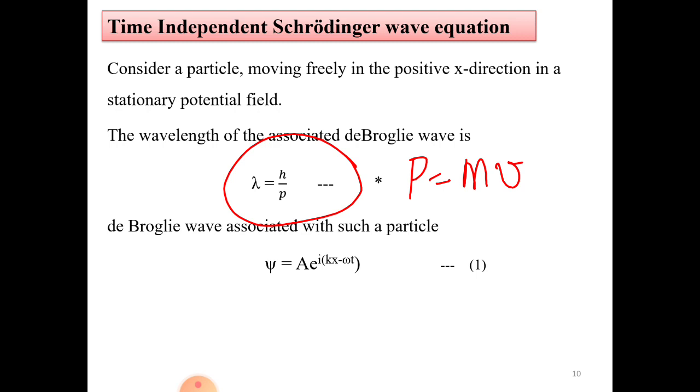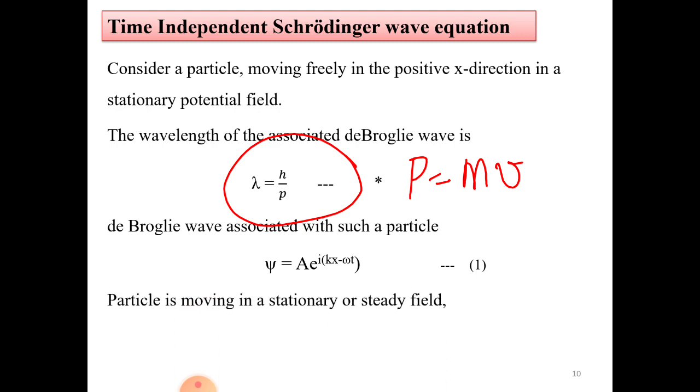Another way of representing the progressive wave is given by an expression as xi is equal to A e to the power i(kx minus omega t). So here, what is this A? A is called a constant, and omega is called the angular frequency of the wave. And what is this xi? Xi is called the total wave function.